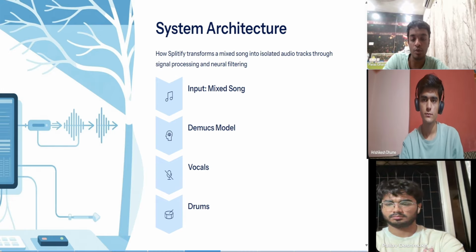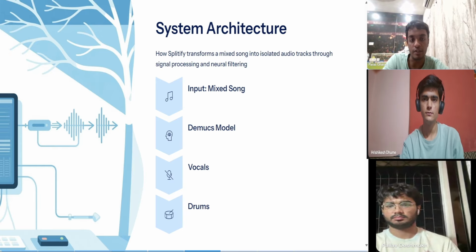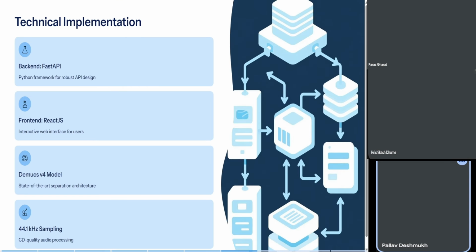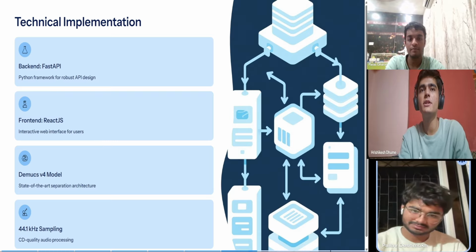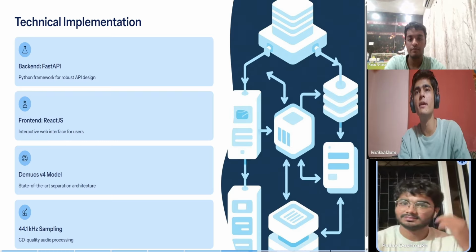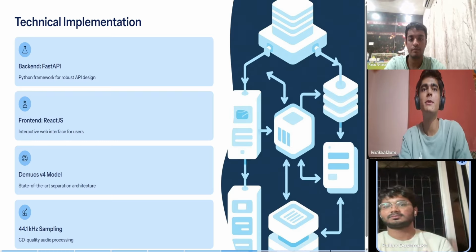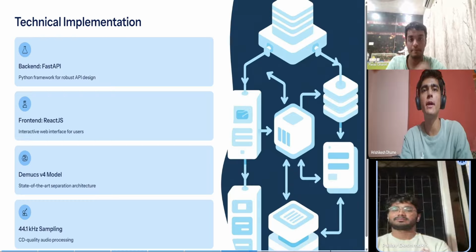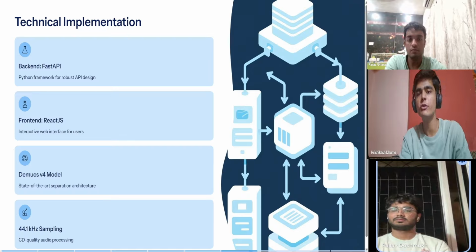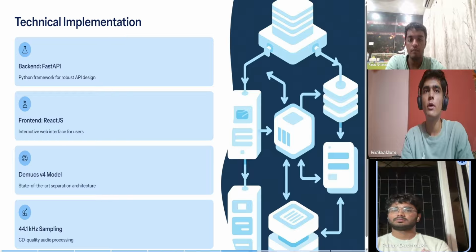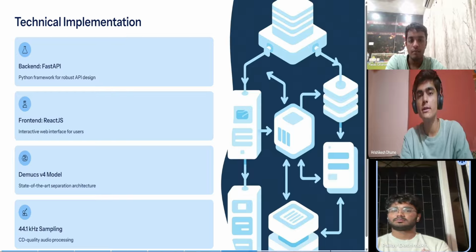So now let's move towards the technical implementation of our project. Now that we have seen the architecture, let's look at how we technically implemented Splitify. Our system is built using a combination of FastAPI, ReactJS, and the Demucs V4 model, along with CD quality audio sampling at 44.1 kHz. Together, these components allow us to process high quality songs, separate them accurately, and present the results through an easy to use interface.